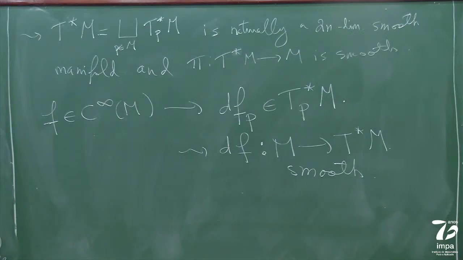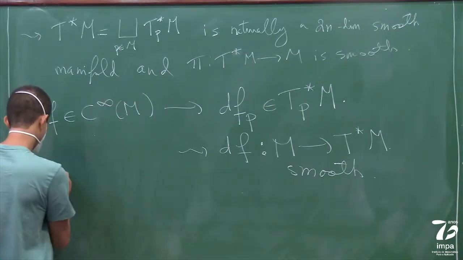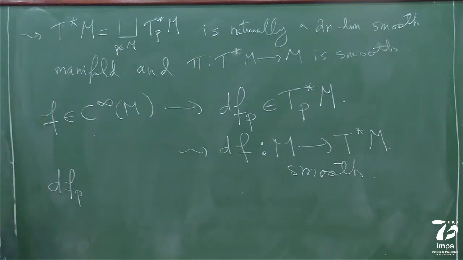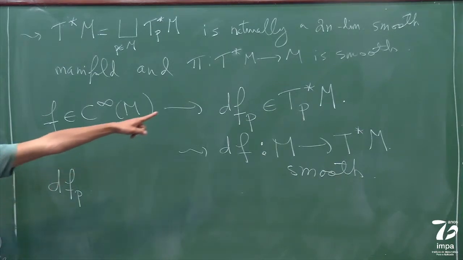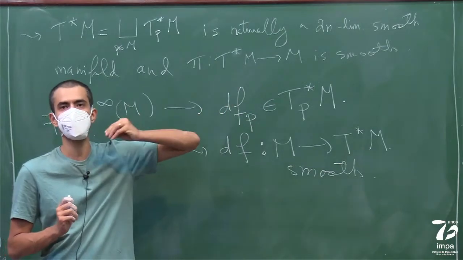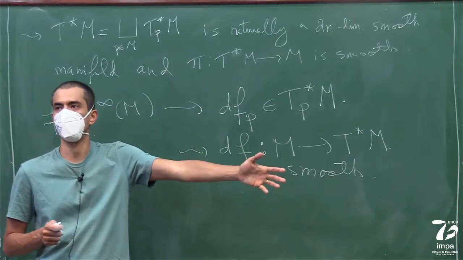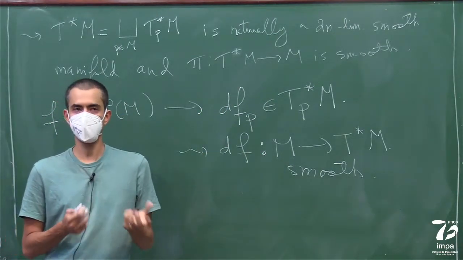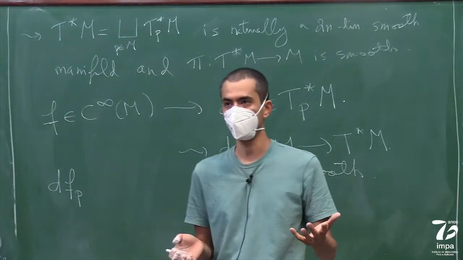And how do you define this? It's actually very simple. What is the definition of df at p? df is just a covector in M. So it's something that's supposed to eat a vector and spit out a number. What's a vector? A vector is a derivation or a curve.